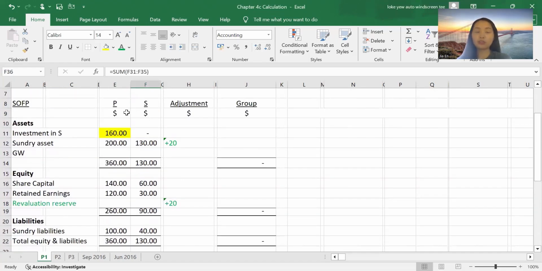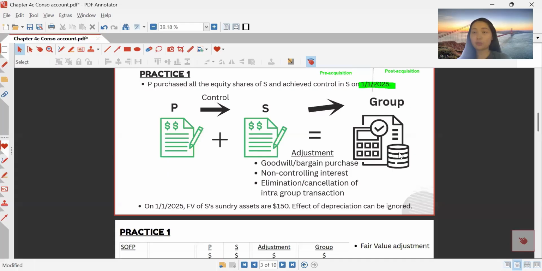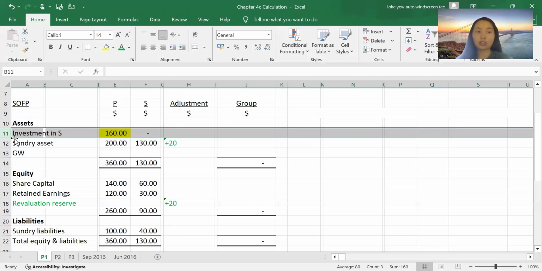Now we have all the figures for P and S already. We need to combine them into the group account. As we said earlier, we need to eliminate all intra-group transactions when we are doing a consolidated account. So let's look at this. Investment in subsidiary, 160. This is the money that the parent spent to buy over the subsidiary.